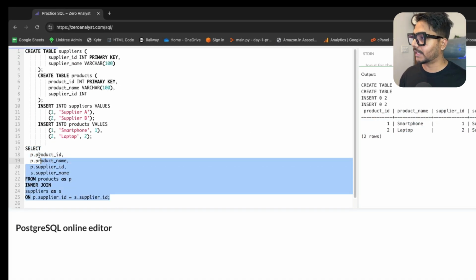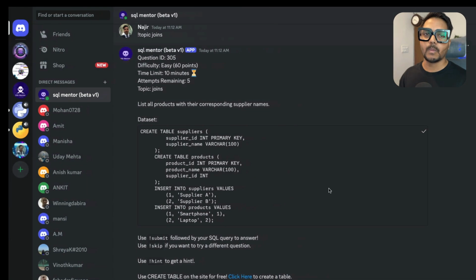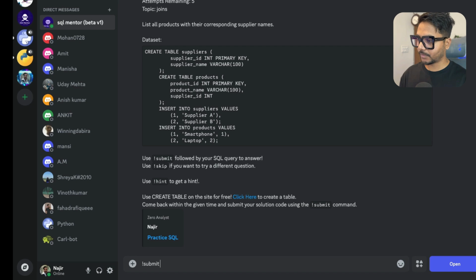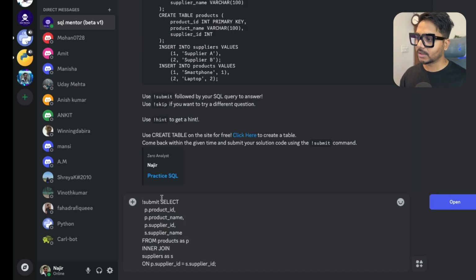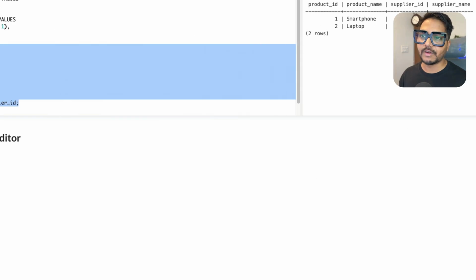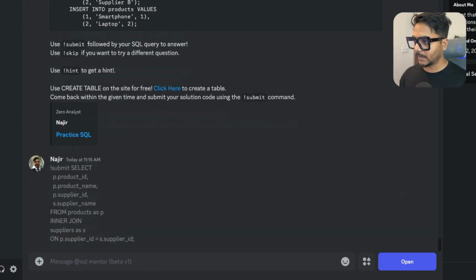Okay, so we can submit this in the bot to see if the bot will accept this or not. I will say submit. To submit it, you just need to use the submit command. There's a possibility that if it says incorrect, it could be that the bot is trying to solve it in a different approach. But for us, we have already verified that we are getting the correct answers, correct? So let's go ahead and submit.